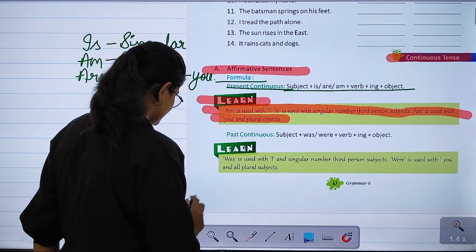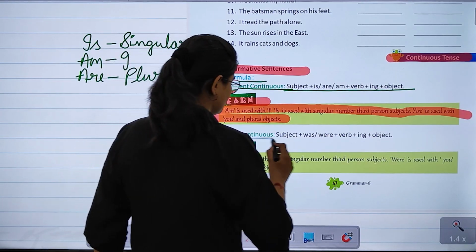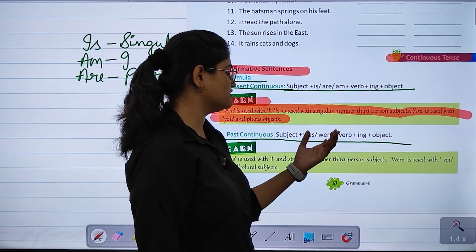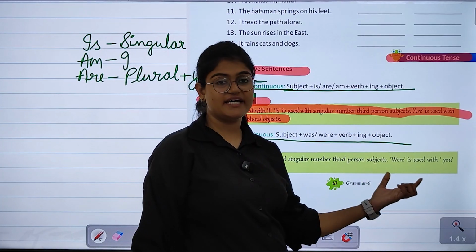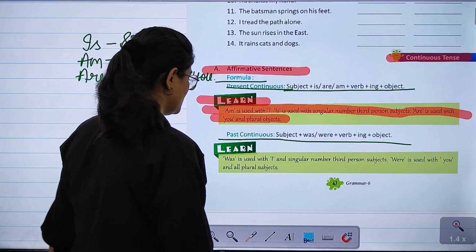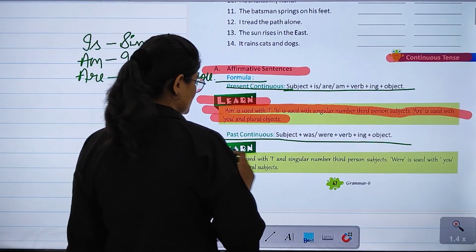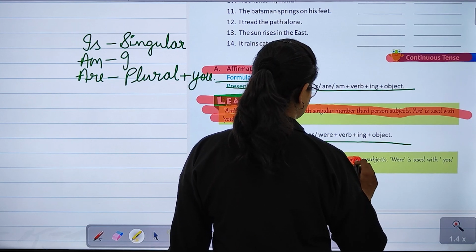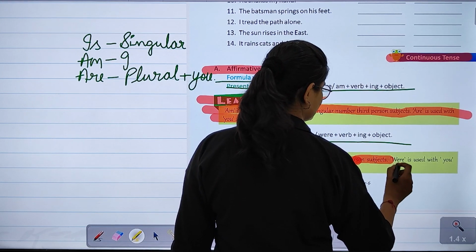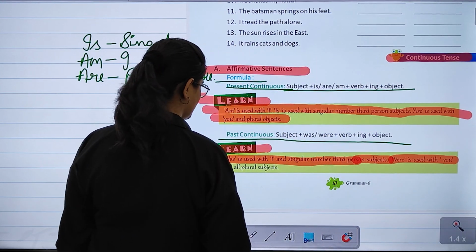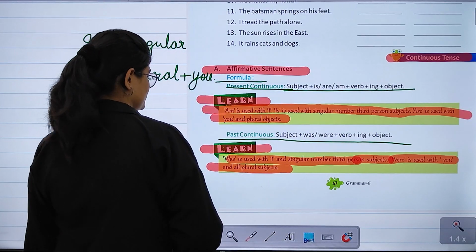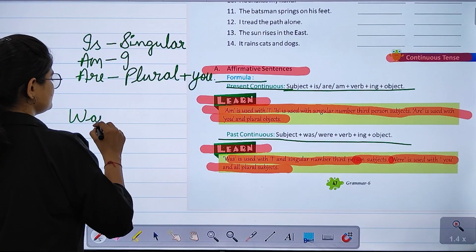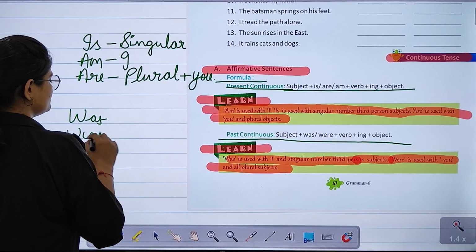After that, let's come to the next thing, that is past continuous. इसका formula है subject plus was word plus verb plus ing plus object. Now here again we have a point to remember. Was is used with I and singular third person subjects. Were is used with you and all plural subjects. अब same goes with this कि यहाँ पर was और were दो चीजों का यूज होता है.